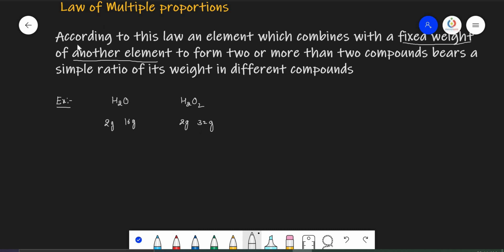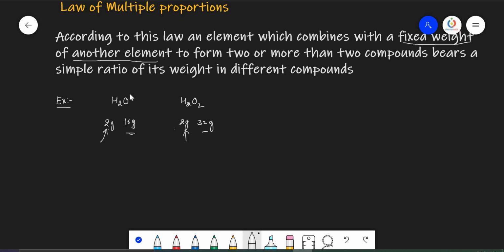Now according to this law, an element which combines with a fixed weight of another element. Here which is the fixed weight of the other element? Hydrogen. And which is not the fixed mass? Oxygen. So here oxygen is the element that combines with the fixed mass of hydrogen.